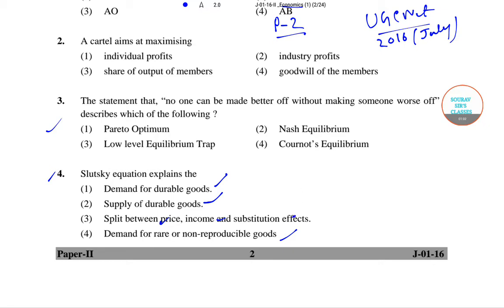So it is given in this manner, that is change in x by change in px. This is known as price effect.